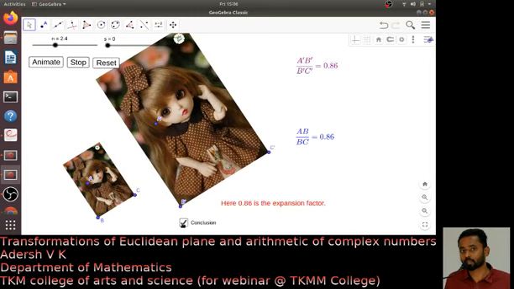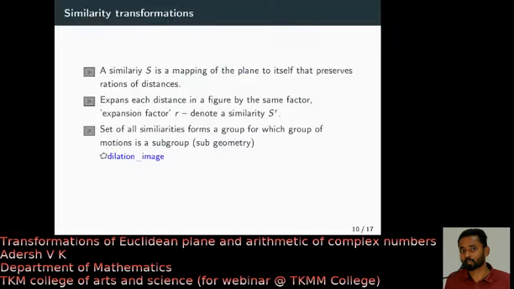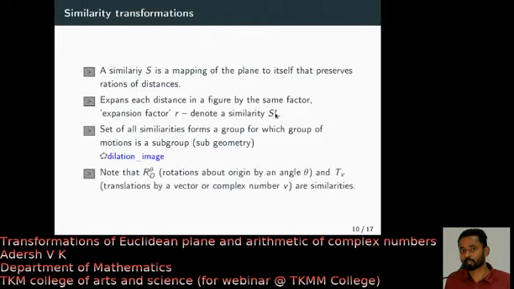Okay, so what is the conclusion? Here the expansion factor is 0.86. Similarly, any similarity motion is determined by a similarity factor, the expansion factor. So any similarity can be denoted by S_R, where R is the expansion factor. Or, as I already told, any rotation is a similarity transformation. I will denote rotation about origin O through an angle theta by this, and any translation, they are all similarities.